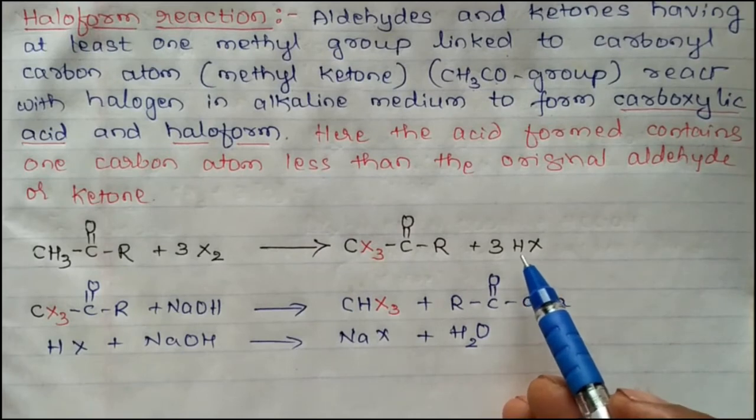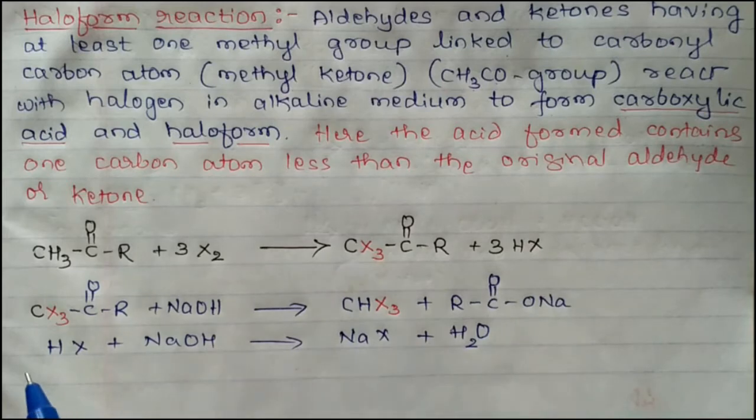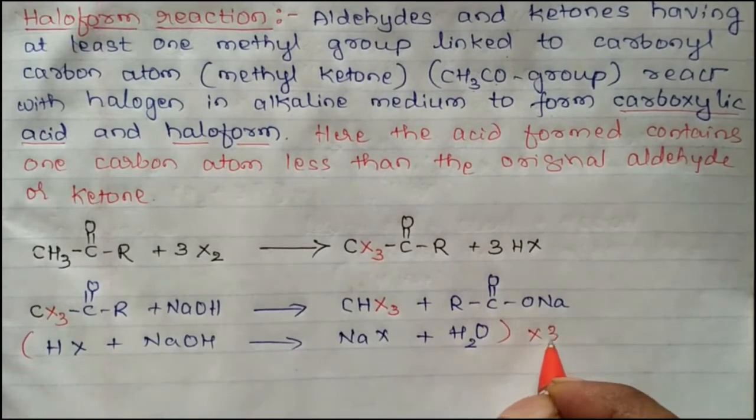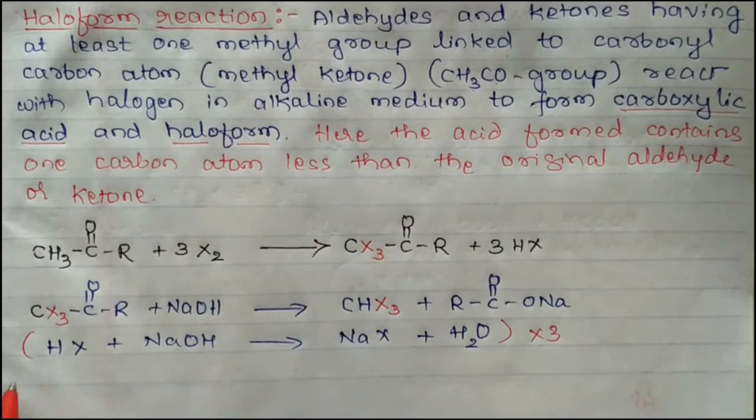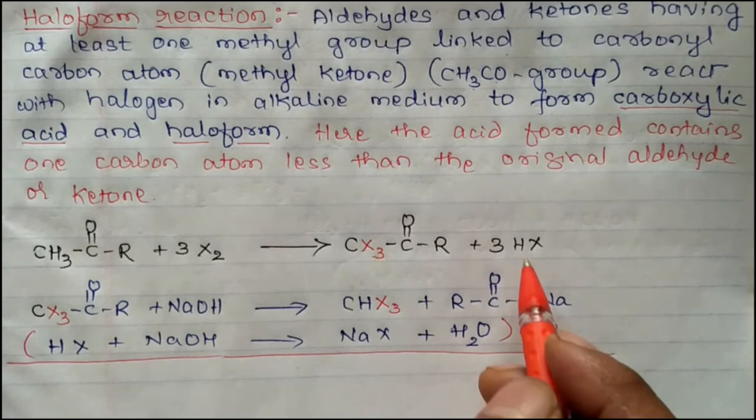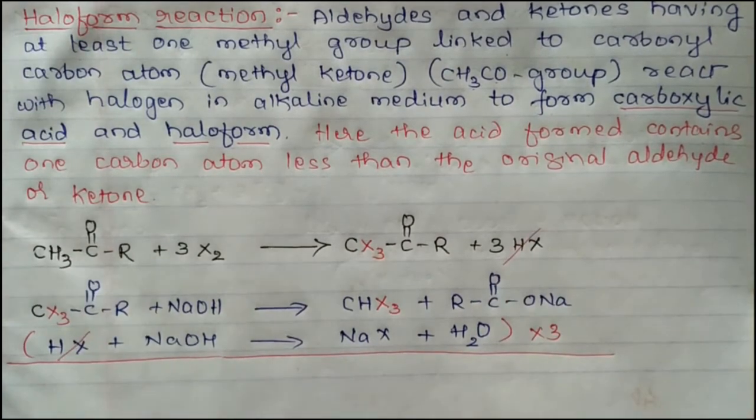As the acid formed during the reaction is consumed, here you are having 3 molecules of HX. So to cancel this, you have to multiply this equation by 3, then add all these reactions. HX gets cancelled. Then we can write the final sum of all these reactions as well as products.